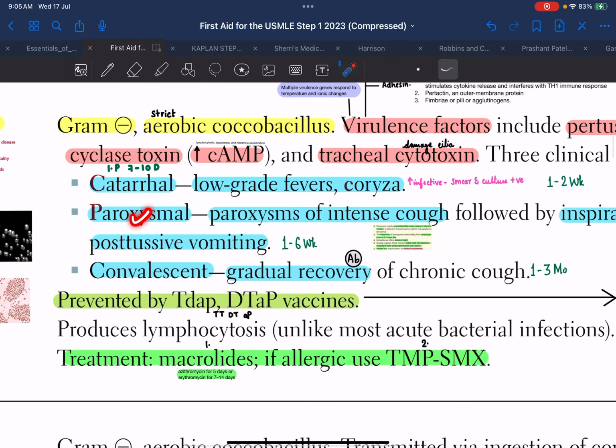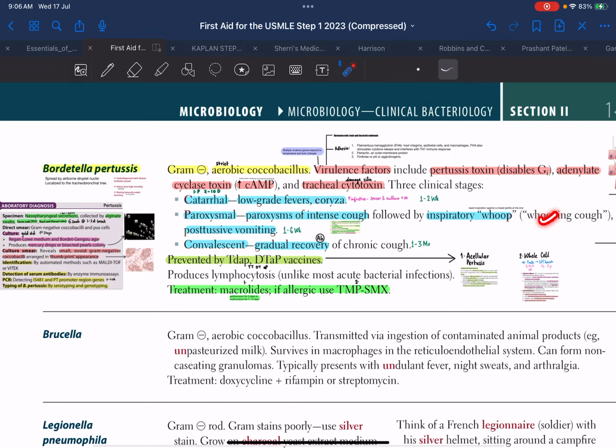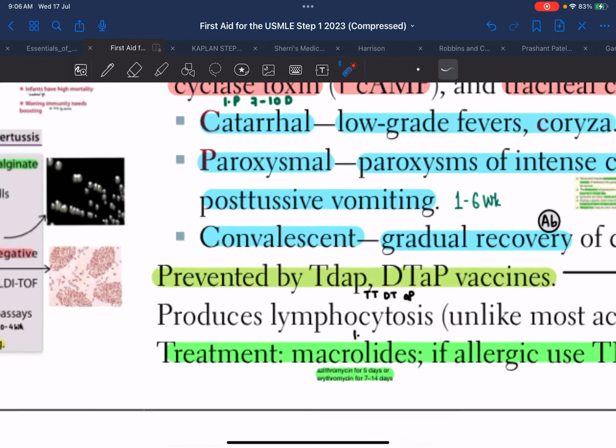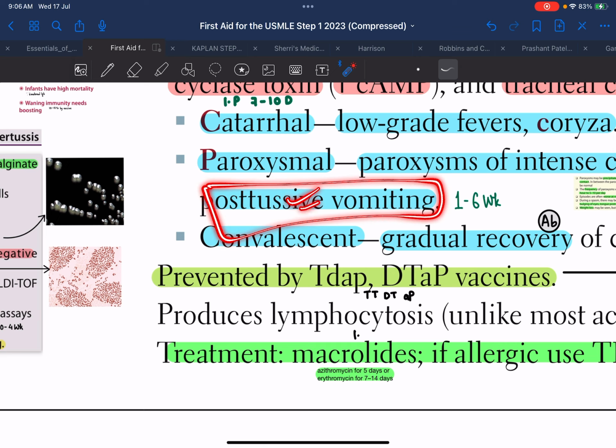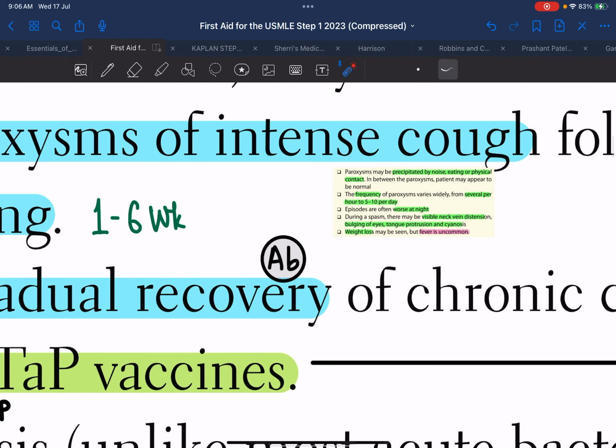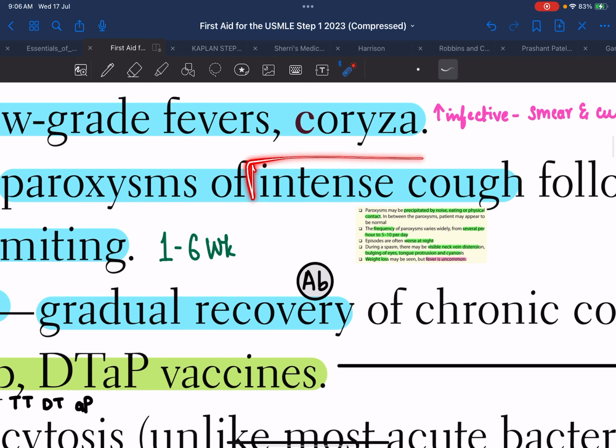So the paroxysmal stage involves whooping cough as well as post-tussive vomiting. After the whooping cough, the patient could vomit. That is post-tussive vomiting, and this stage persists for 1 to 6 weeks. These paroxysms of intense cough can be precipitated by noise, eating, or physical contact. The frequency can vary from many per hour to 5 to 10 per day, and it often worsens at night. The intense cough is caused by a spasmodic function.